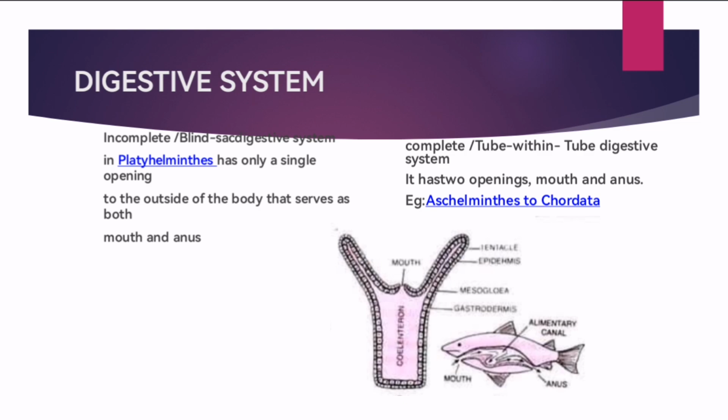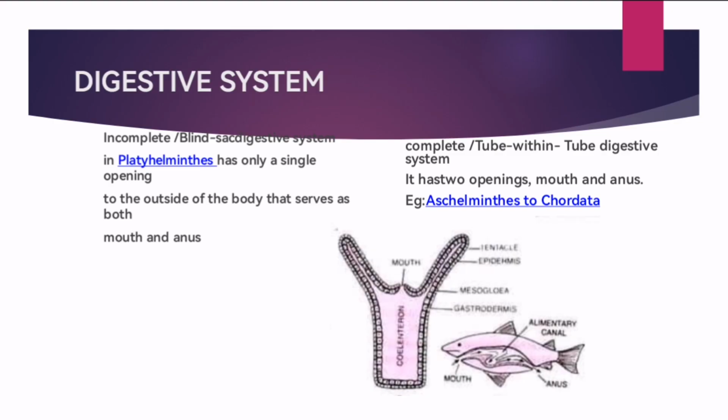Then we have the complete or tube within tube digestive system. It has separate openings. Like us, we have a mouth and we have an excretory opening also, so there are separate openings for the ingestion of food and the excretion. We know that. Examples are Aschelminthes to Chordata.